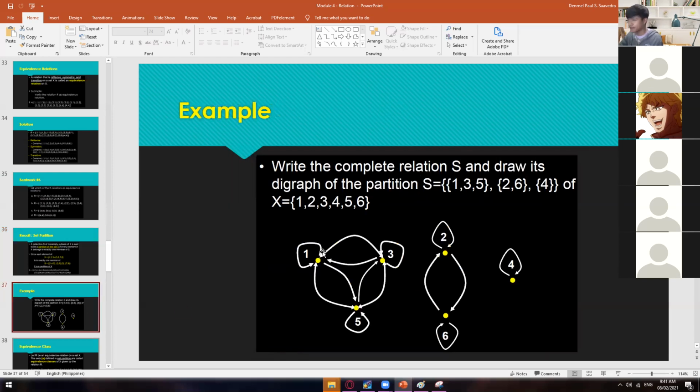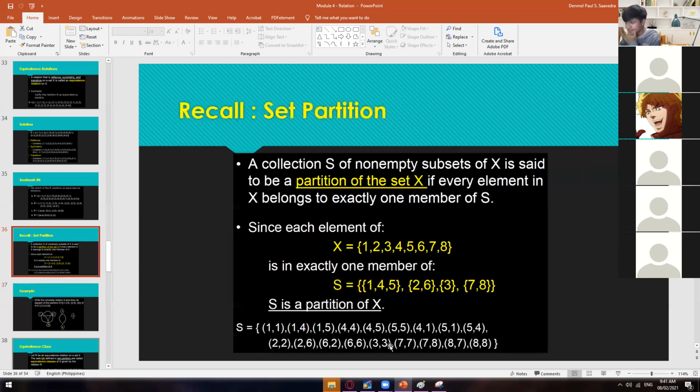So using a digraph, we have this 1, 3, 5, we have this 2, 6, and then we have this 4, right? So as you can see, using Cartesian product, you will have this reflexive, symmetric, and is it transitive? Transitive.